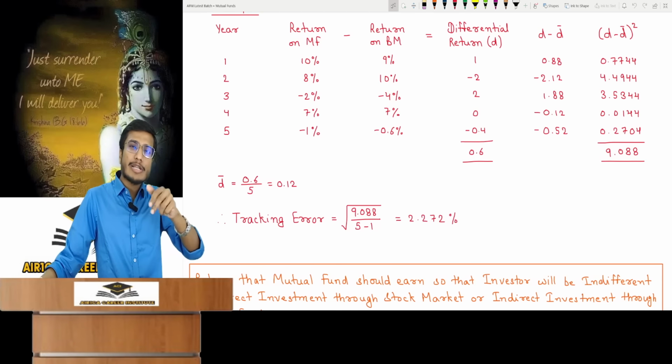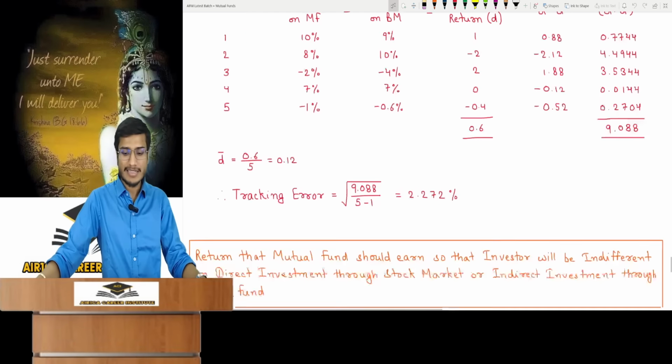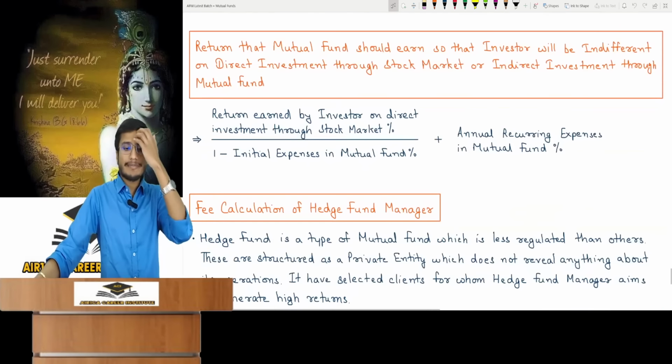Relative to the benchmark return, it's 2.27% more or less. This is what it's indicating. Understood? After this, next topic.